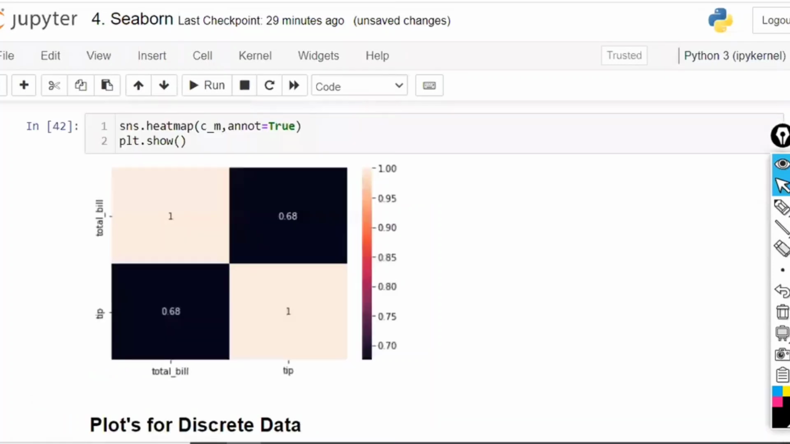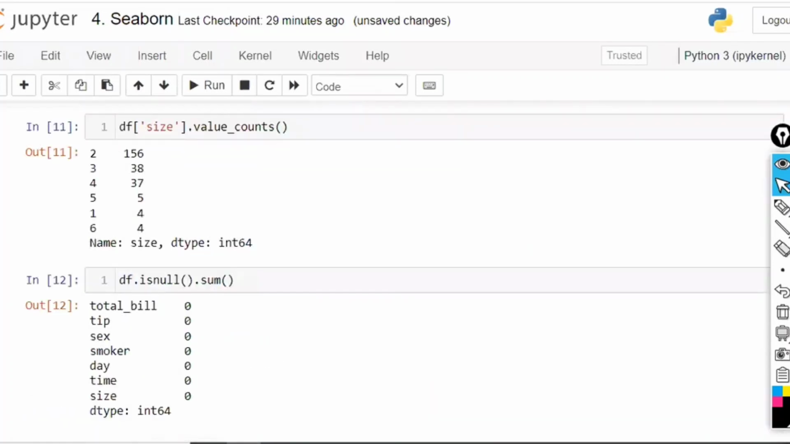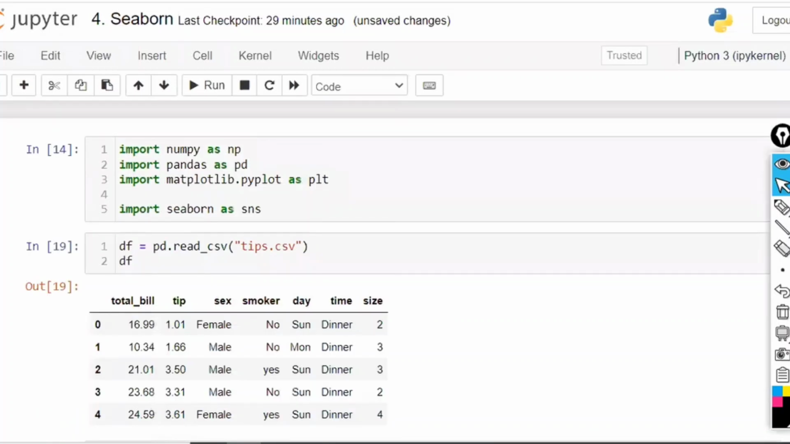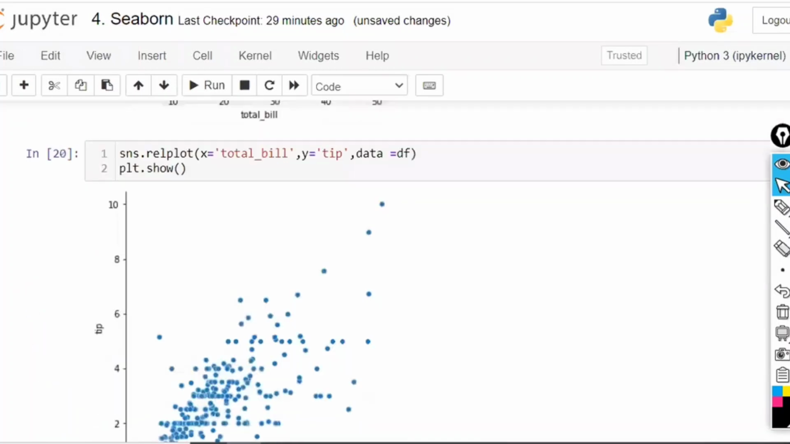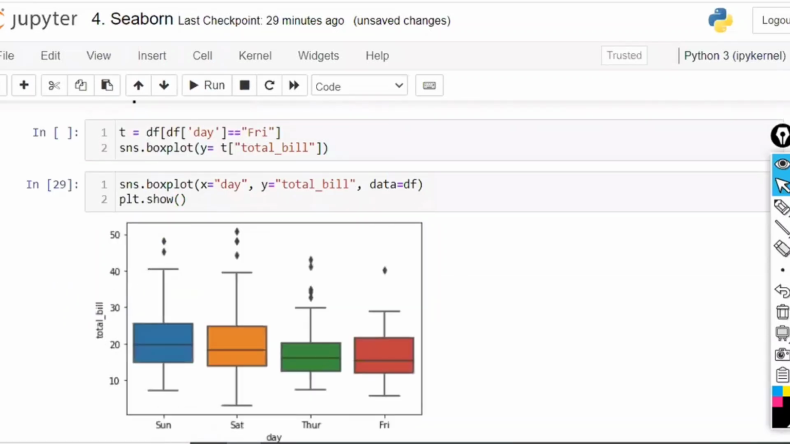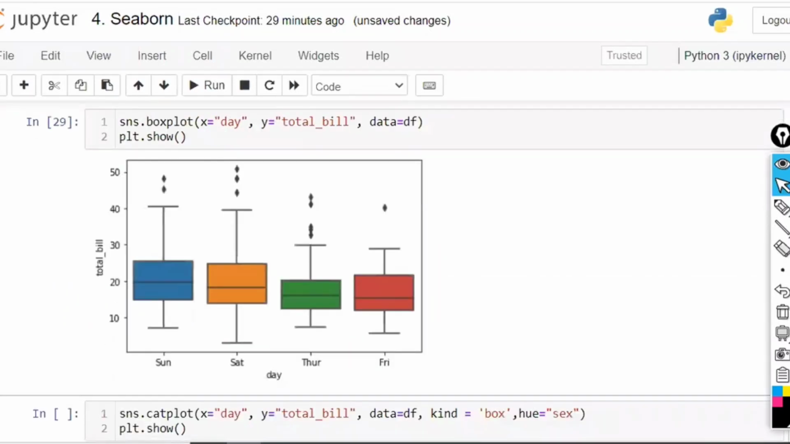I'm bringing back the original data. Now, if you apply this one, for Sunday, box plot. For Saturday, box plot. For Thursday, box plot. For Friday, the box plot.